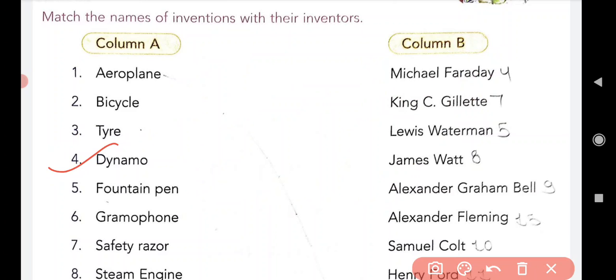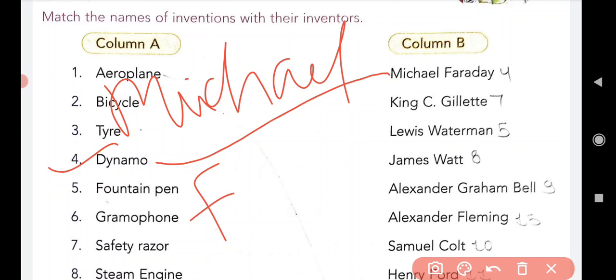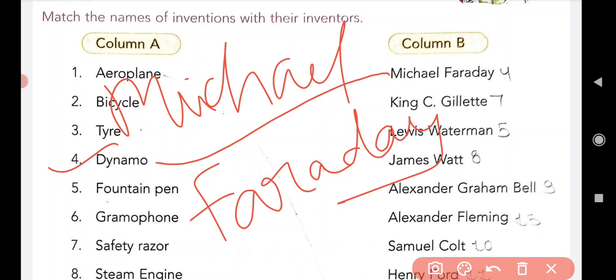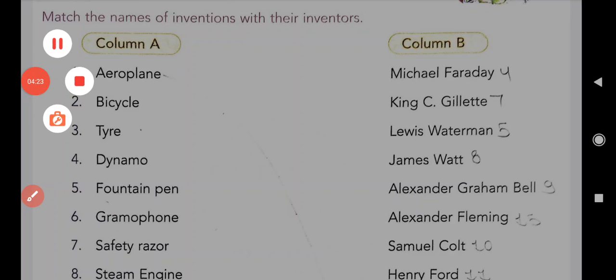Now come to the next, that is the fourth one, dynamo. The dynamo was invented by Michael Faraday. Spelling is M-I-C-H-A-E-L, Michael, F-A-R-A-D-A-Y, Faraday. Michael Faraday is the inventor of the dynamo.